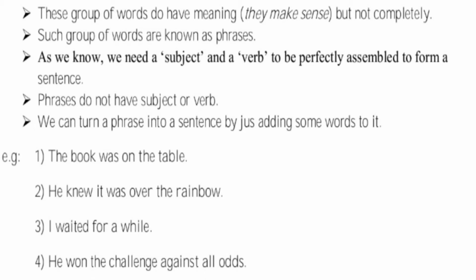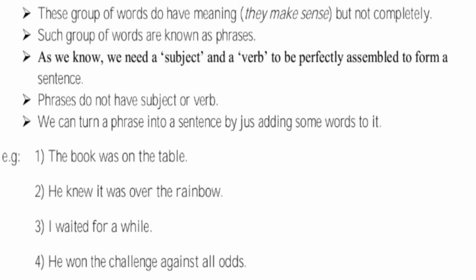These groups of words do have meanings. They make sense but not completely. Such groups of words are known as phrases.